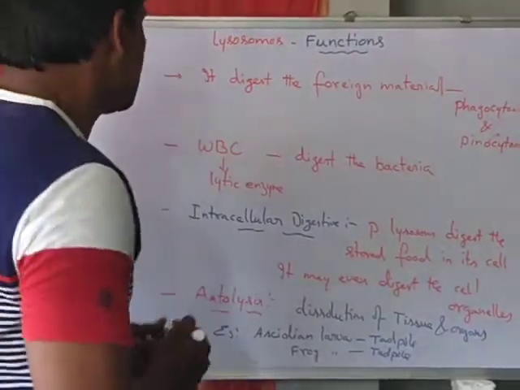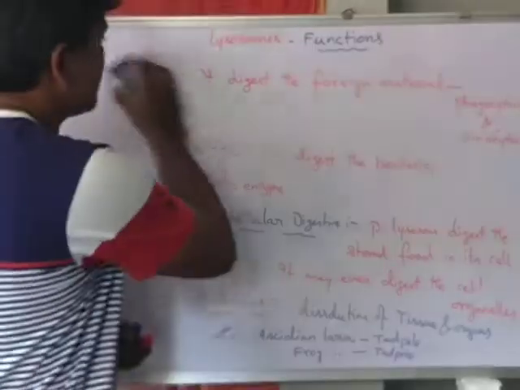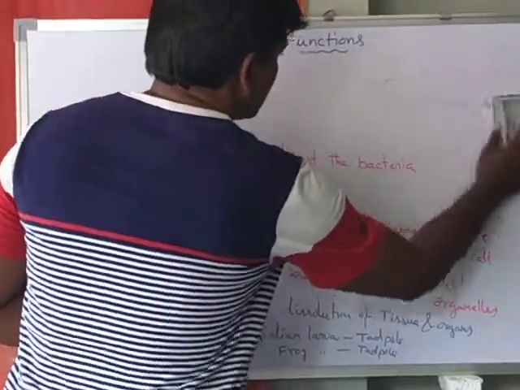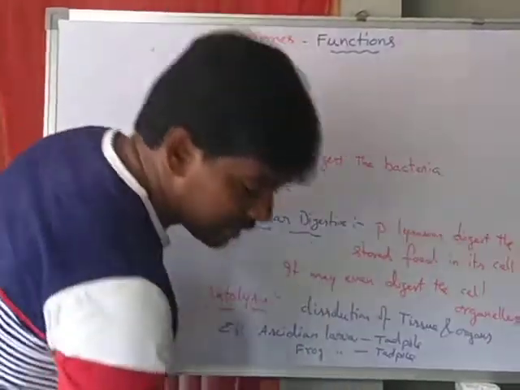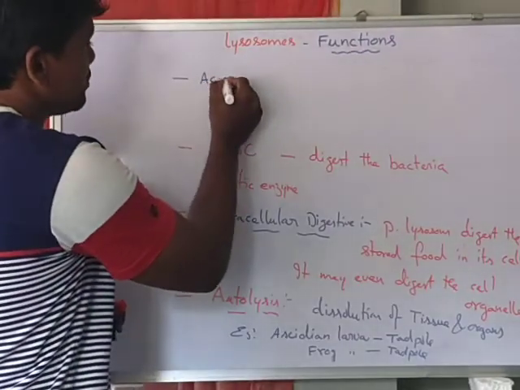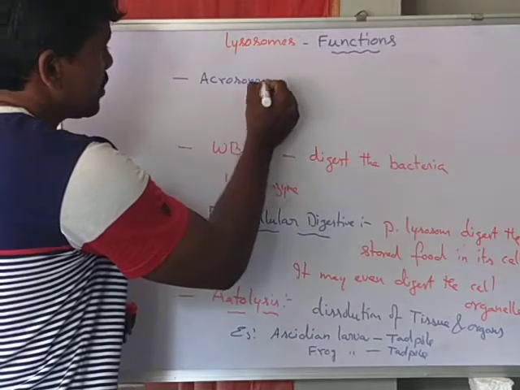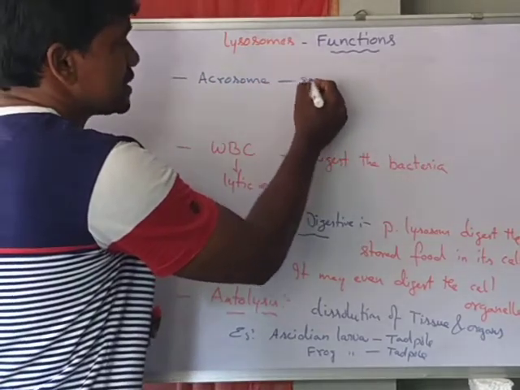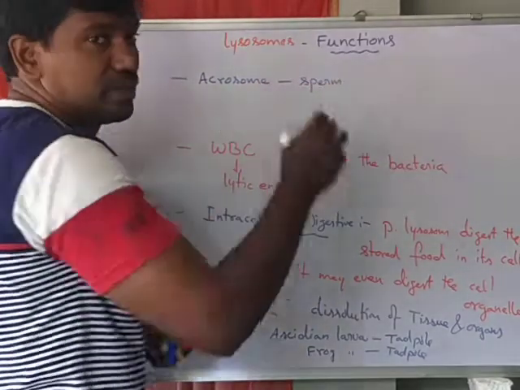Another function: you know the term acrosome. The acrosome is present in the sperm, at the tip of the sperm.